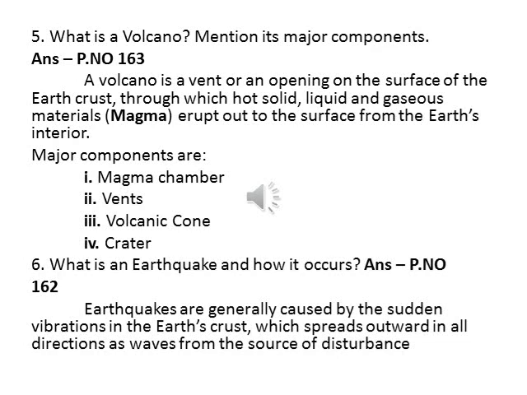Then sixth: what is an earthquake and how does it occur? Page number 162. Just mark the brown colour part only, about 4 lines: earthquakes are generally caused by sudden vibration in the earth's crust, which spreads outward in all directions as waves from the source of disturbance. That's enough for the sixth question.